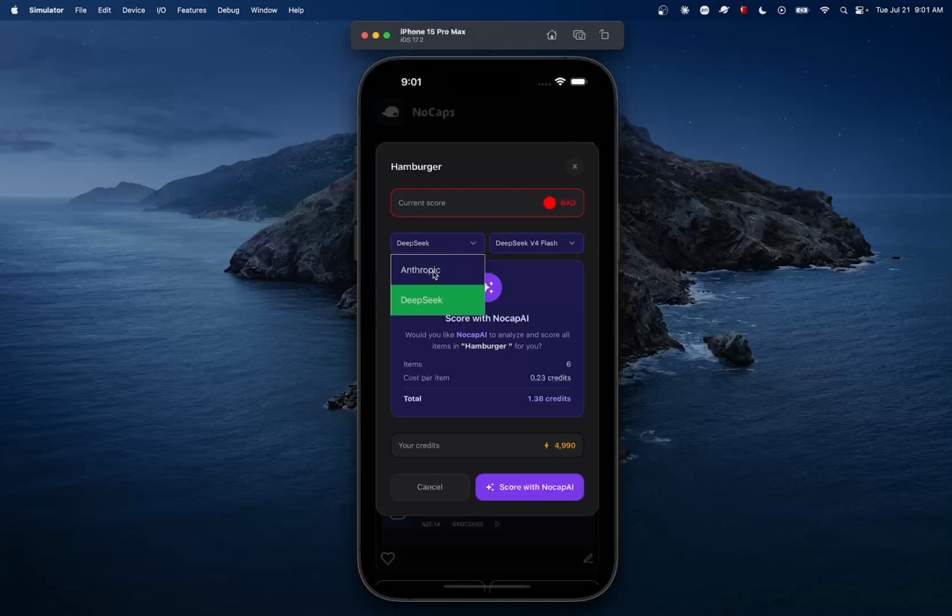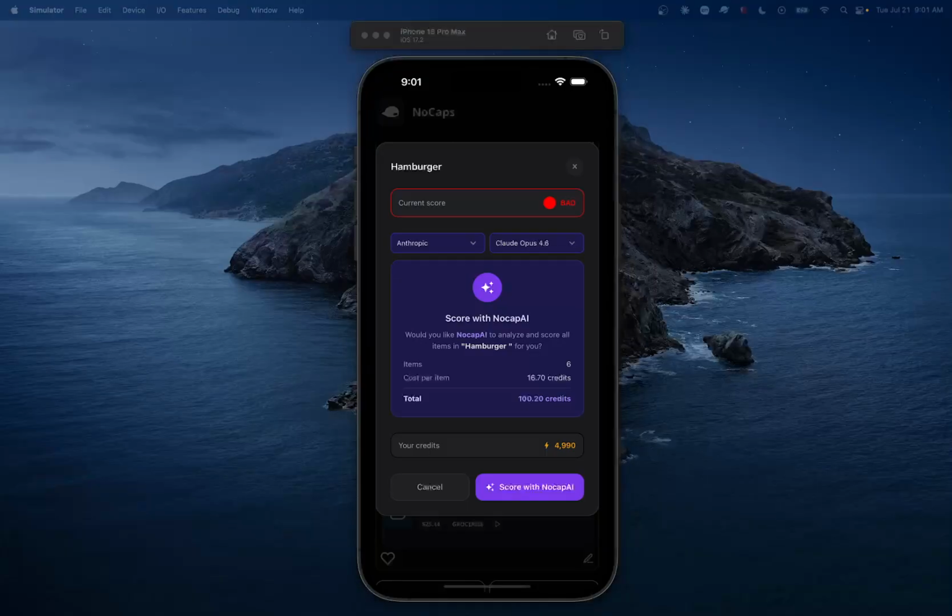I'm going to choose Anthropic again. All right, I can choose DeepSeek for now. Let me choose DeepSeek.